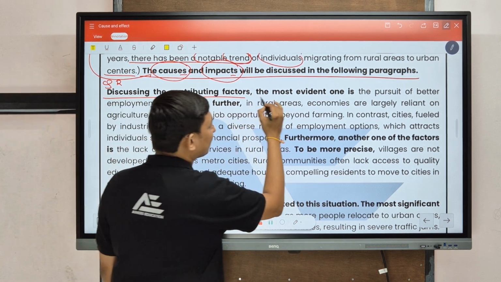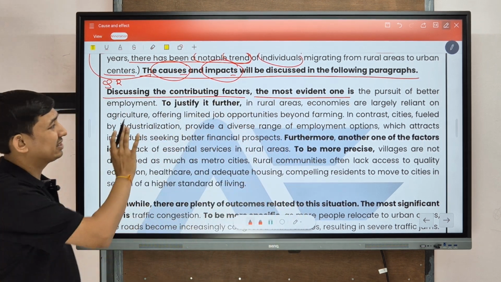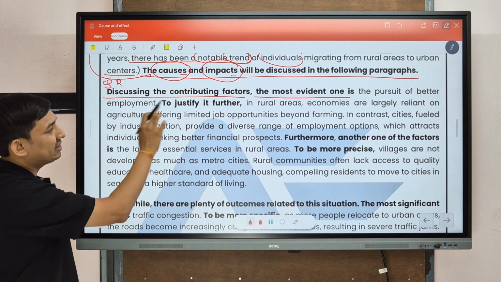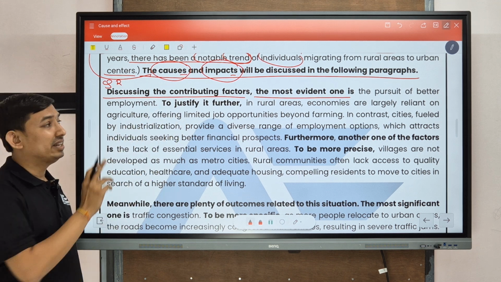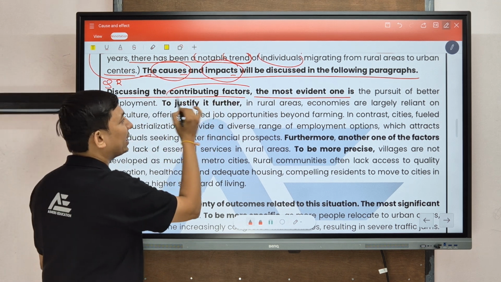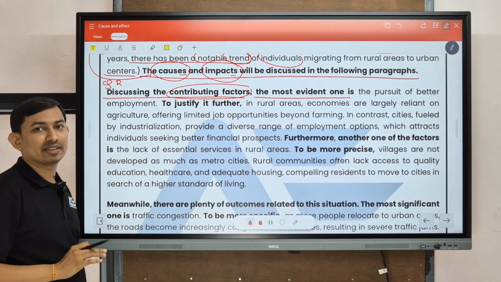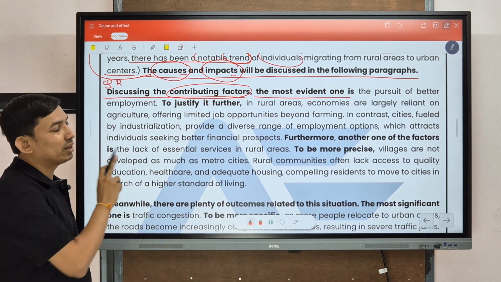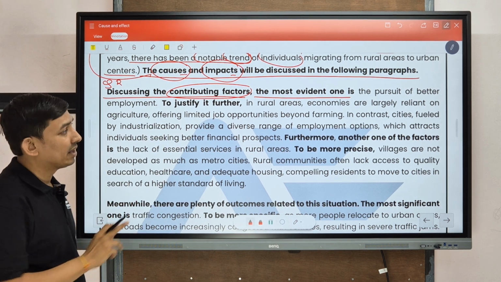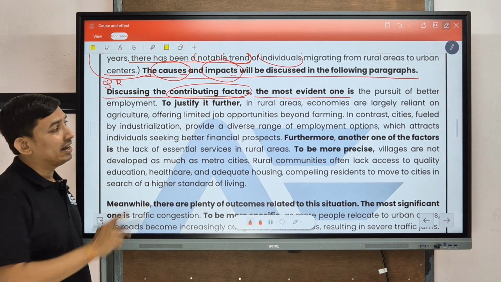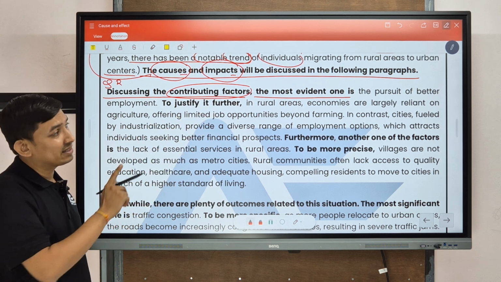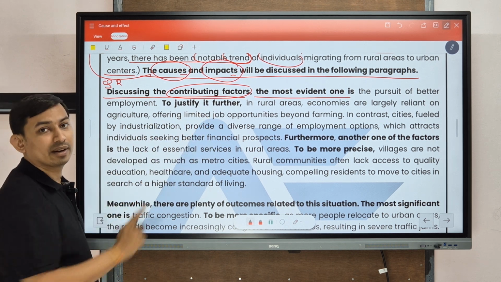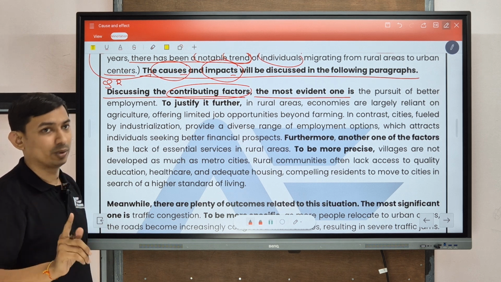The most evident one is, now let's see only this, discussing the contributing factors. So this represents the theme of our body paragraph. Contributing factors means causes. So this body paragraph will be related to causes. The most evident one is, it is a linker. So we can see that, okay, now we are going to write about our first main cause.